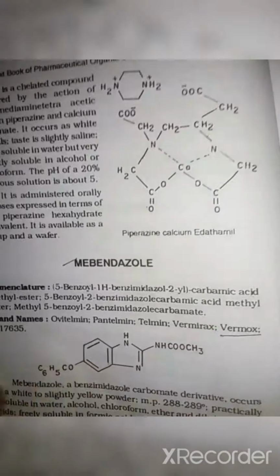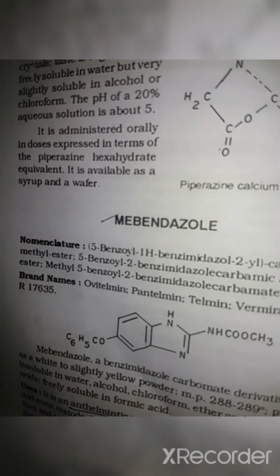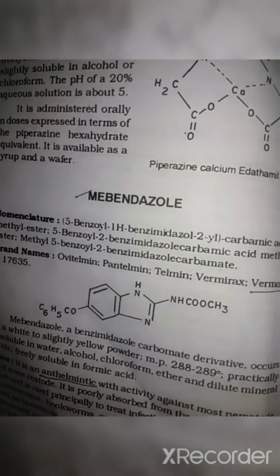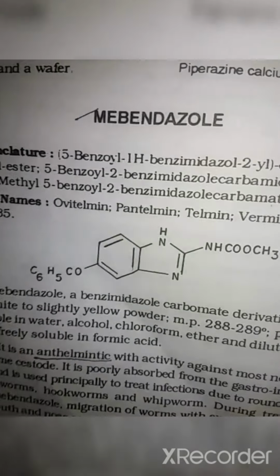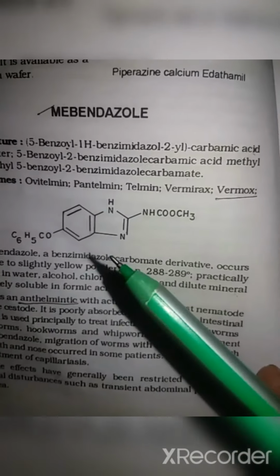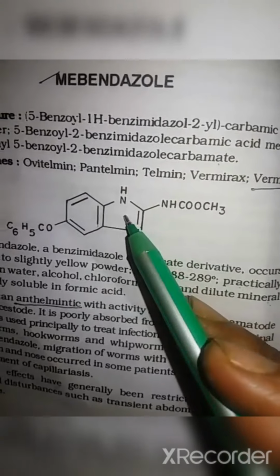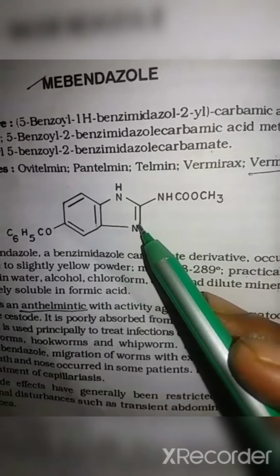Now the mebendazole. Here mebendazole is a derivative of imidazoline, because with the benzene ring, this is an imidazoline ring, which is partially saturated.